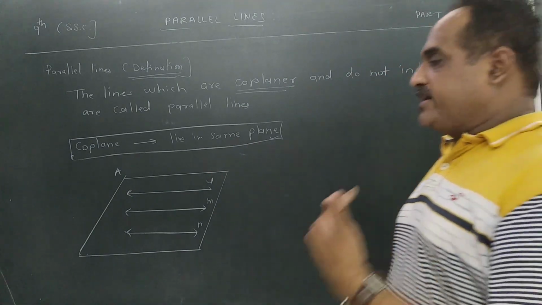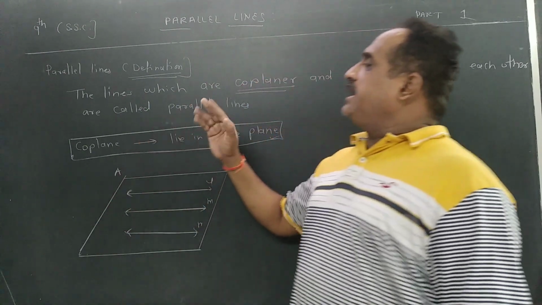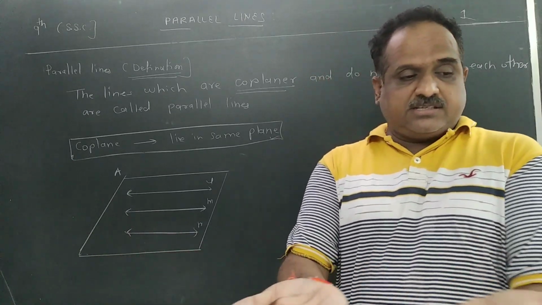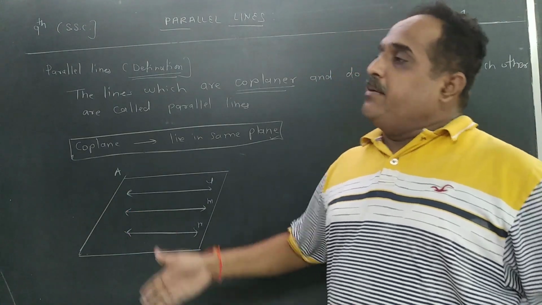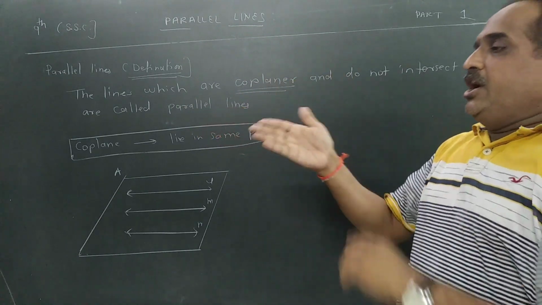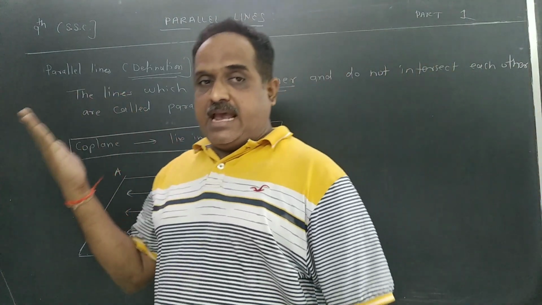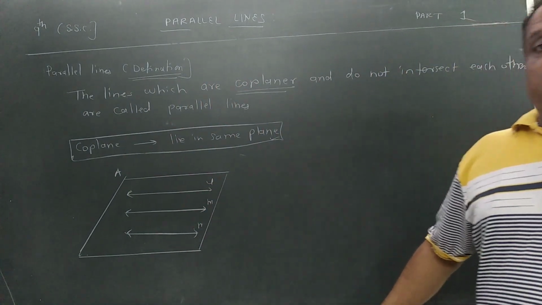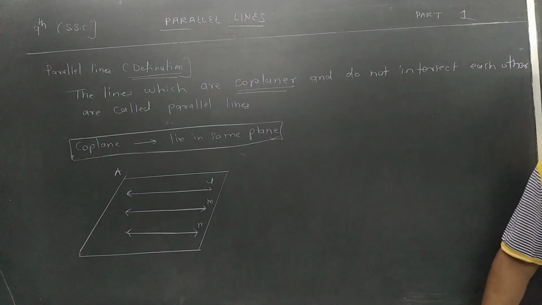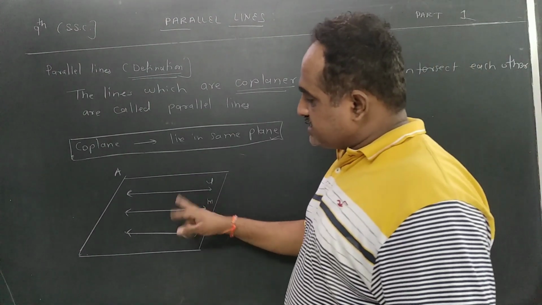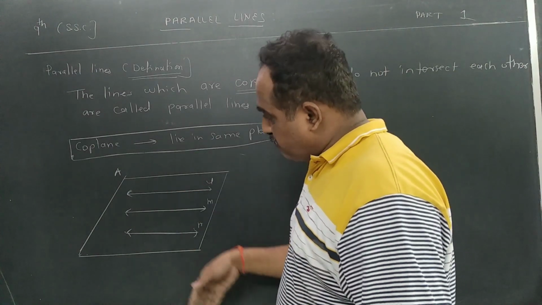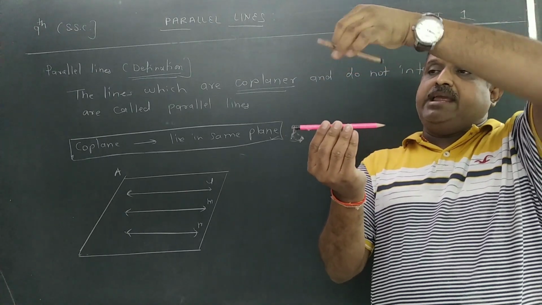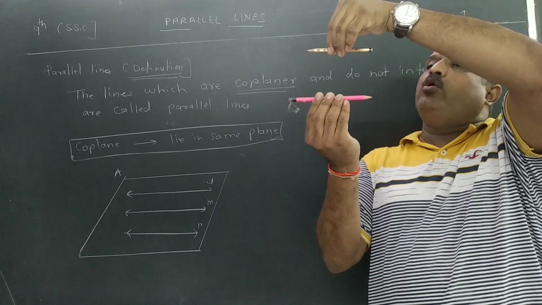See once again what is the meaning of it. First thing is, what is the meaning of plane? Plane, I told you, a layer of points. It is just a layer of points, but the lines should lie in the same plane. Coplanar means these 2 lines, 3 lines lie in the same plane. See, I am not taking these 2 lines. Correct? Now they are lying in this plane and they are not going to intersect.